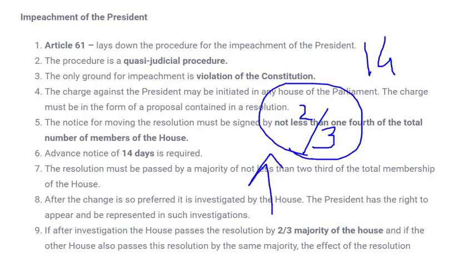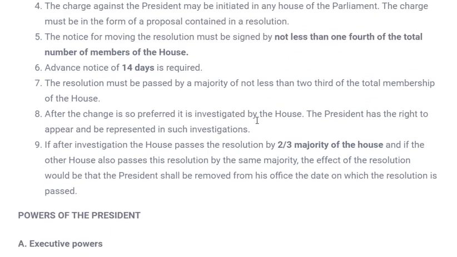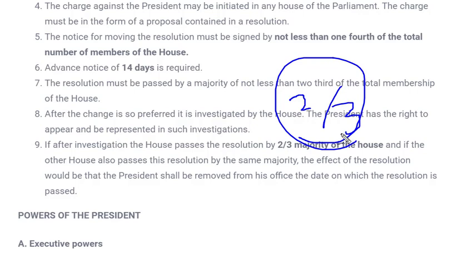What would be the next house? In this case, if we are taking the example of Lok Sabha, the next house would be Rajya Sabha. So in Rajya Sabha this resolution is passed, and over there also voting is done and an investigation is done, in which again 2/3 of the majority of the house should vote to impeach our president. If this resolution doesn't get this 2/3 vote, then the president cannot be removed from office. So this is the impeachment process of the president.